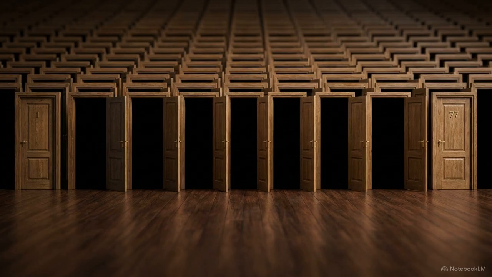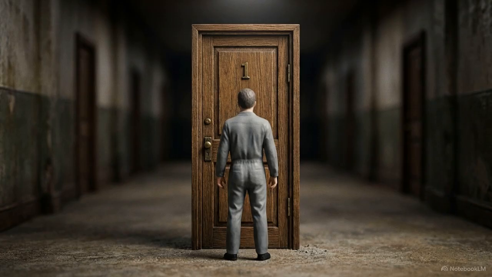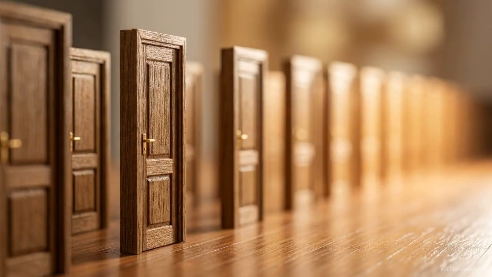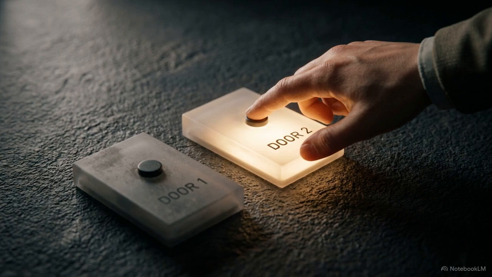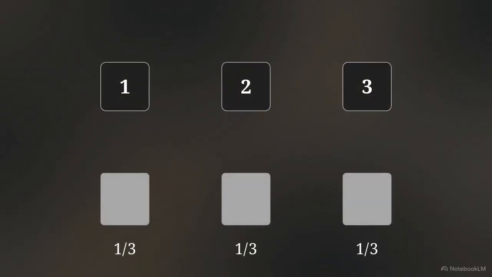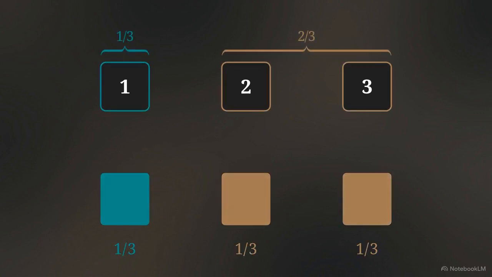Even here, the brain struggles to let go of the 50-50 assumption. The intuition resists the sheer weight of the scale. The mathematical reality in the hallway, on the stage, and in the cell is the same. To win, you must always switch your choice. This diagram shows the initial probabilities. Because you only pick 1 block, you have a 1 in 3 chance of being correct, leaving a 2/3 chance that you picked the wrong option.